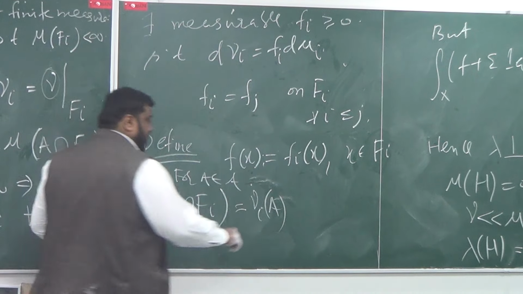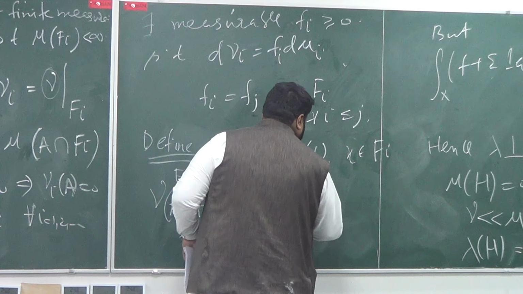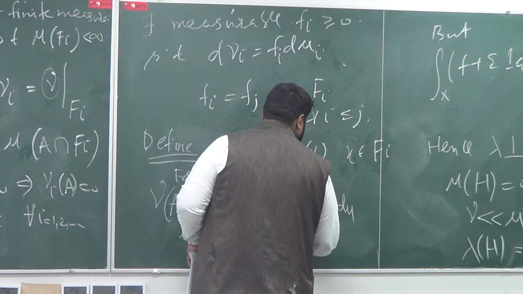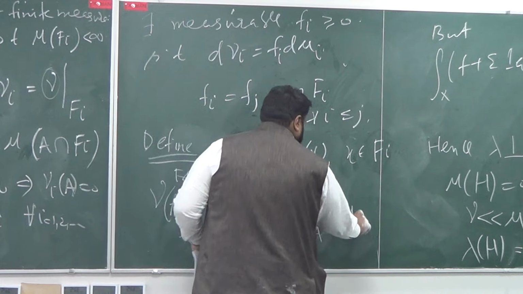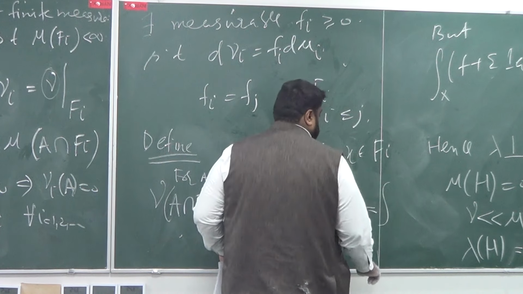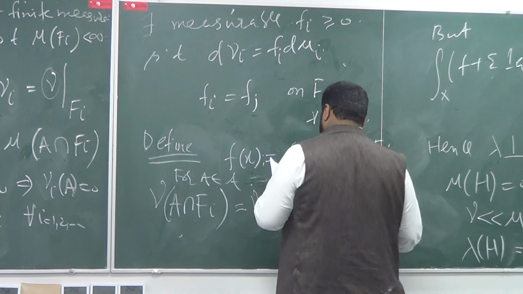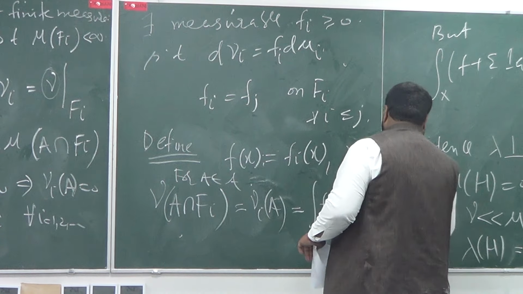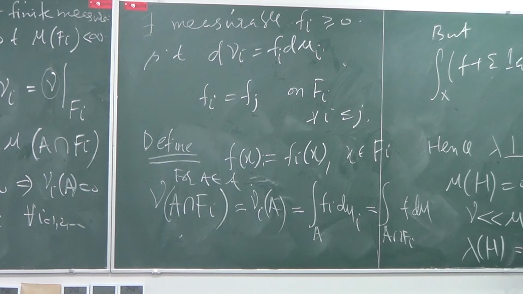And if it is nu i of A, this would be same as the integral of fi d mu i. And this is same as the integral over A intersection Fi.